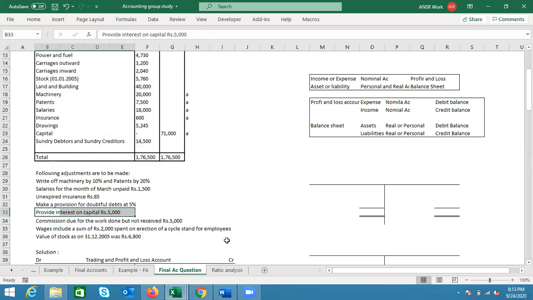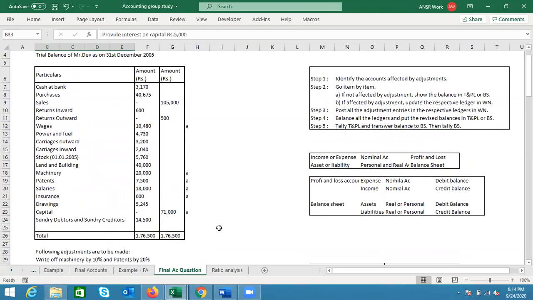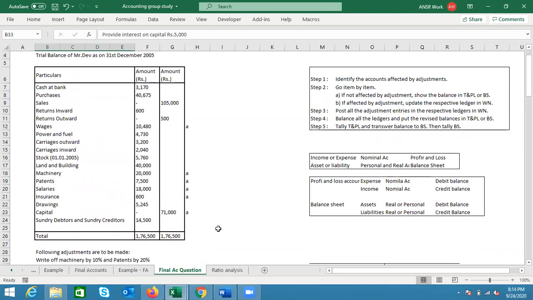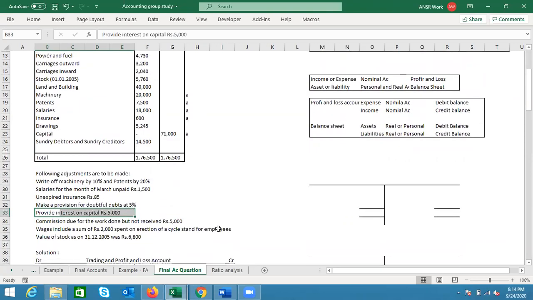Very quickly moving to provide interest on capital. Here interest on capital is getting provided, meaning that interest on capital is not paid. If you remember, I had stressed on that. Interest on capital is not paid, which means interest on capital is one of the accounts, and the other account is the capital account itself, because capital will get increased because of the interest on capital.